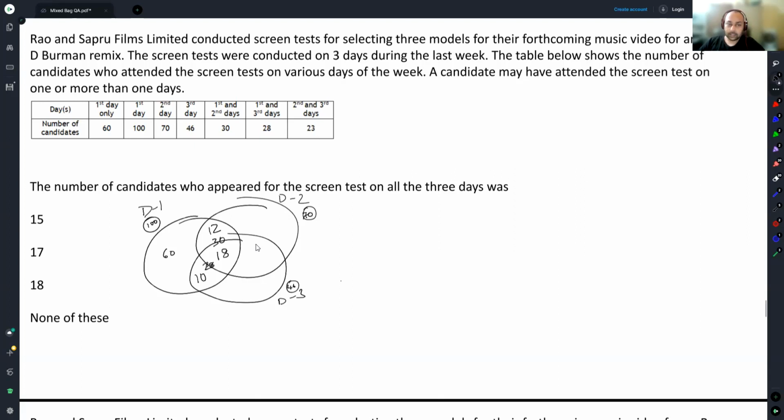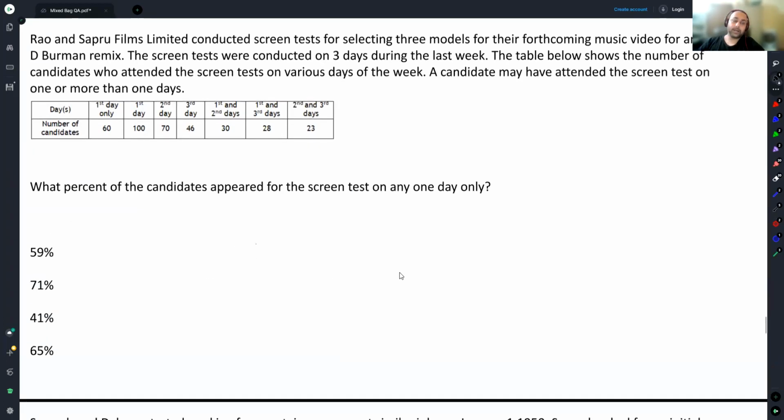Last thing is second and third days is 23. This is 18, this will be 5. 30 plus 5, this is 35. And this will be what now? 10 plus 18 plus 5, 33. So this will be 13 now. The number of candidates who appeared on the screen test on all 3 days is 18. This is part 1. Second part is what percent of the candidates appeared for the screen test on any one day only.